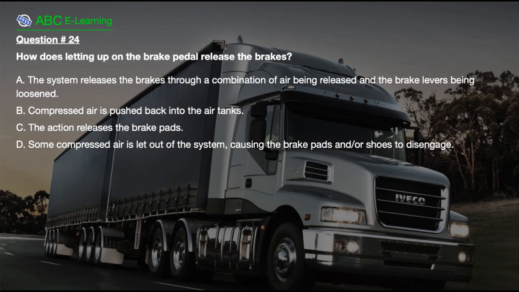Question number 24. How does letting up on the brake pedal release the brakes? A. The system releases the brakes through a combination of air being released and the brake levers being loosened. B. Compressed air is pushed back into the air tanks. C. The action releases the brake pads. D. Some compressed air is let out of the system, causing the brake pads and or shoes to disengage.